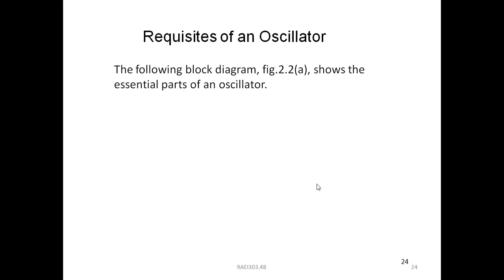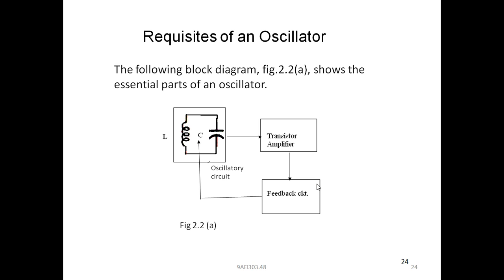What are the requisites of an oscillator? This block diagram shows the essential parts of an oscillator. What are the essential parts? Here three blocks are there. The first block consists of an oscillatory circuit. This is called a tank circuit. This consists of the components of an LC network. This is called the oscillatory circuit.